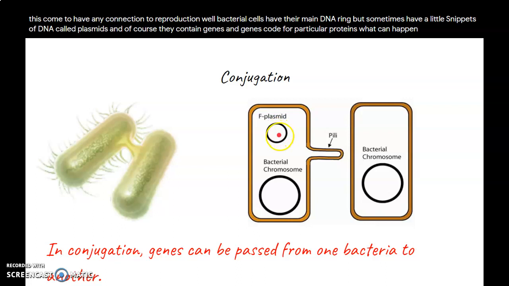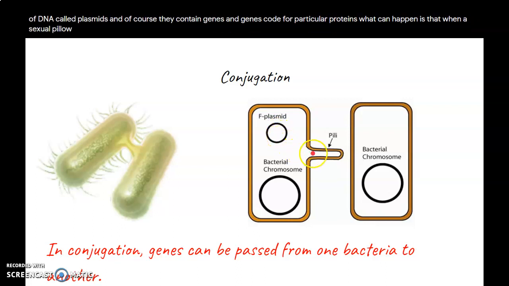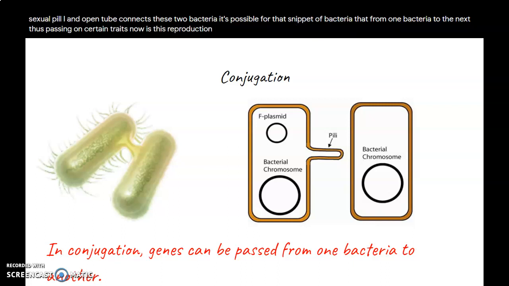What can happen is that when a sexual pili, an open tube, connects these two bacteria, it's possible for that snippet of DNA, that plasmid, to be transferred from one bacteria to the next, thus passing on certain traits. Now, is this reproduction? Not exactly.